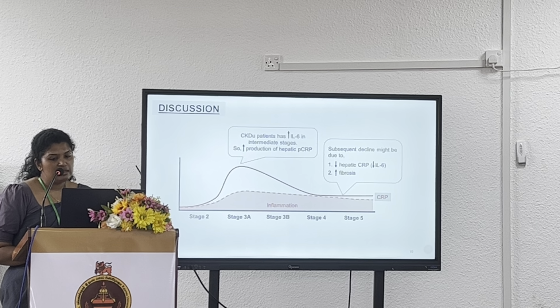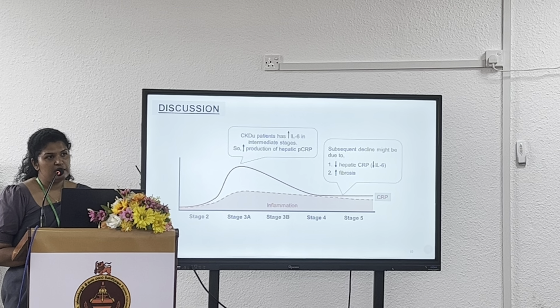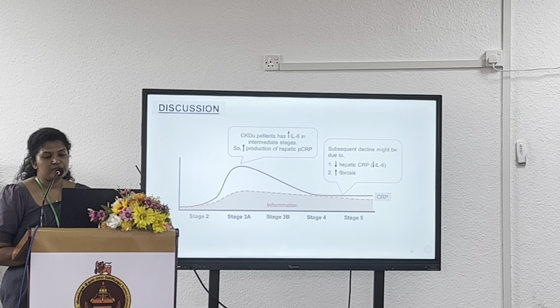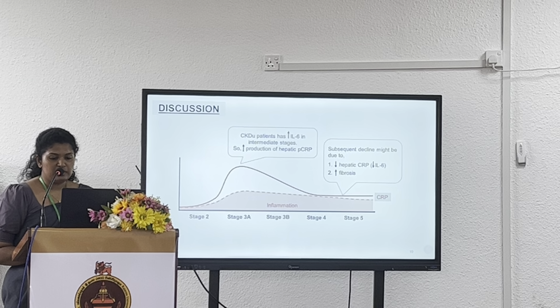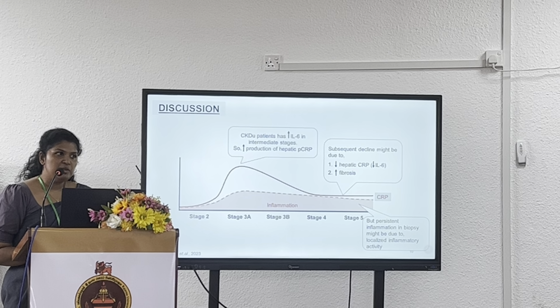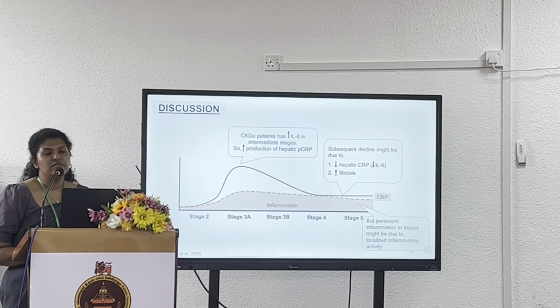The subsequent decline might be due to the reduction in interleukin 6 levels and also due to increased fibrosis that can affect the inflammatory process. But as I said in the introduction, there is persistent inflammation in the biopsy, and this might be due to a more localized inflammatory response than systemic activity.